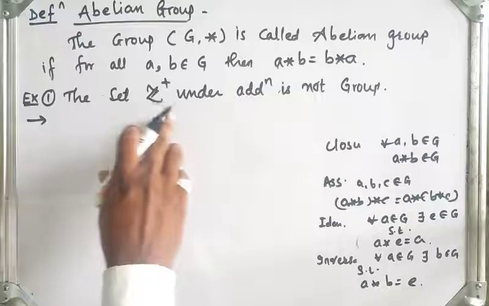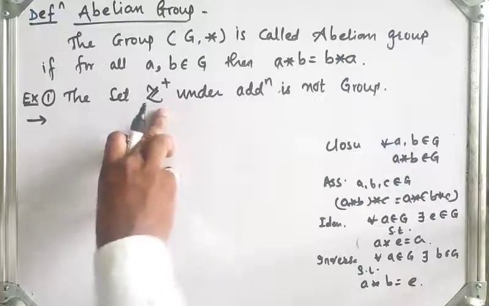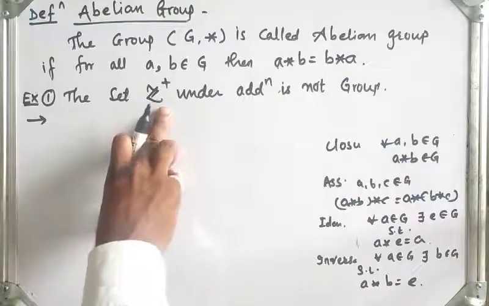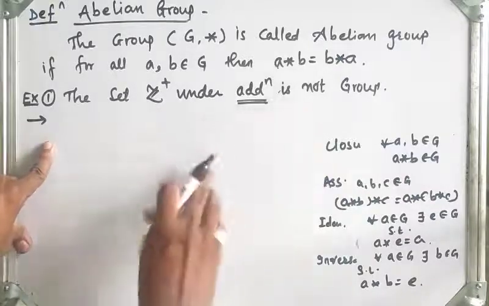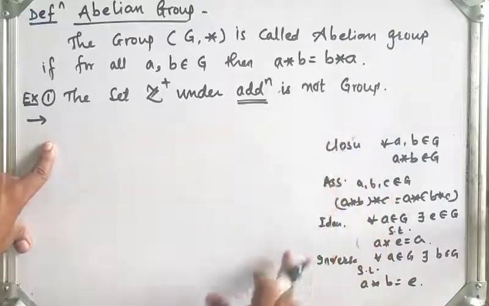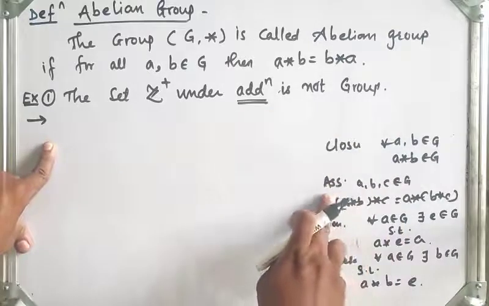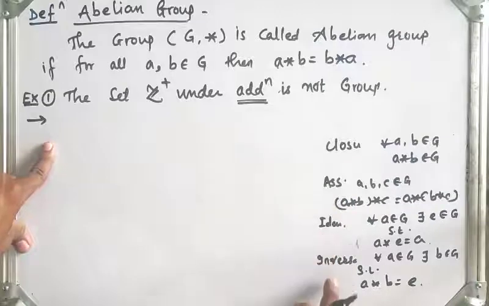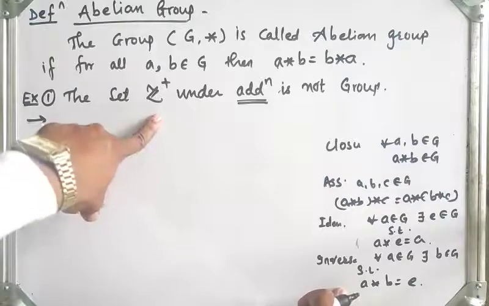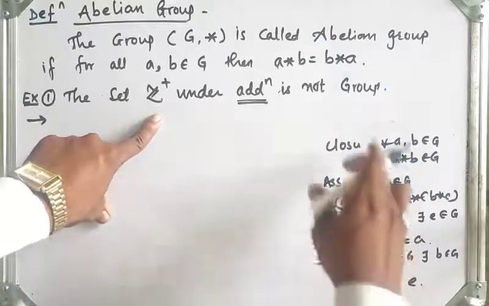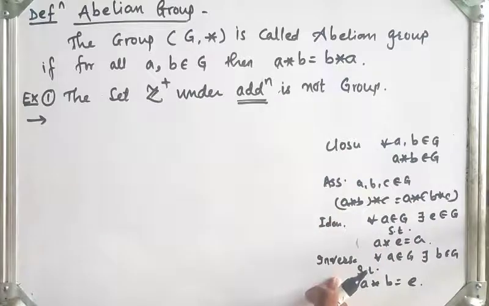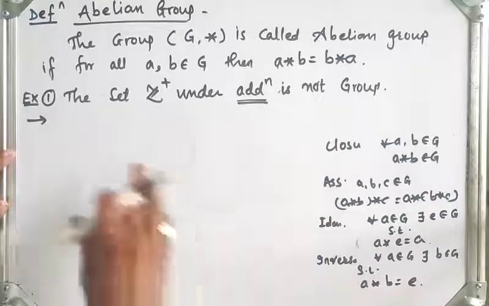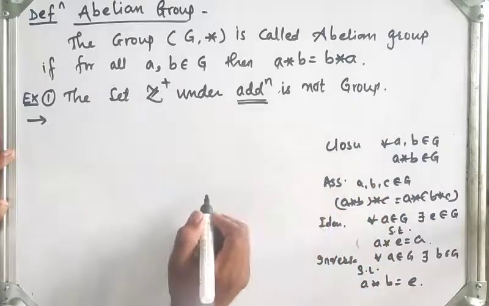Now here, what is Z plus? The set of positive integers under the operation of addition. If all four conditions are satisfied, closure, associativity, existence of identity, existence of inverse, then we say that G is a group. If any one of the four conditions fails, then G under operation star is not a group. Now let's check which condition is not satisfied.